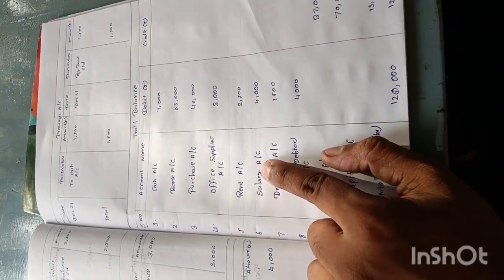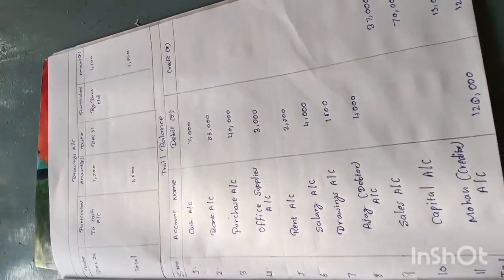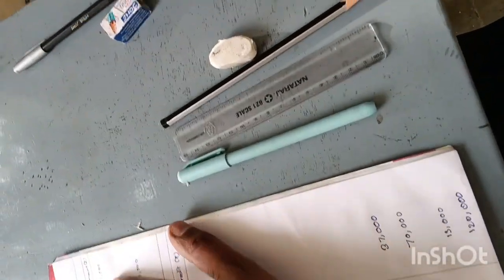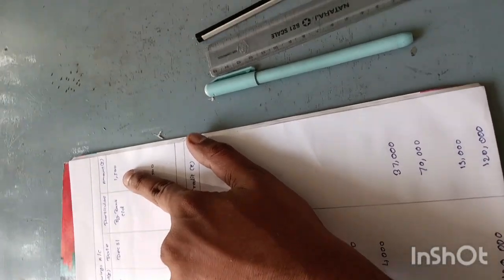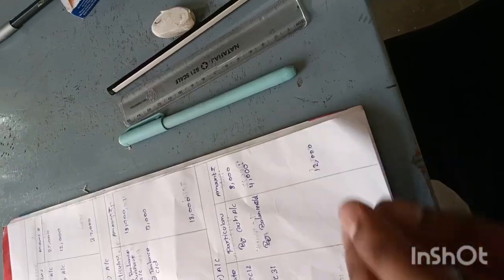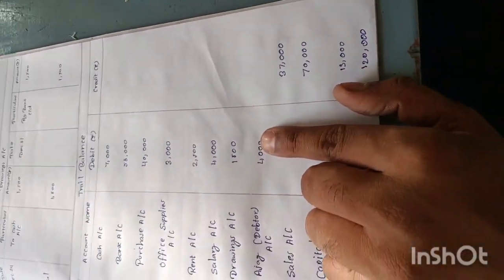Then see the salary account. Where is the salary account? See, the salary account. Here also the salary account comes from balance carried down on the creditor side, so we need to write it on the debit side. Drawings. Here also balance carried down comes from the creditor side, 1,500. We need to write it on the debit side. Ajay debtor. See, Ajay debtor also comes from 4,000 on the creditor side. So we need to write 4,000 here in debit.